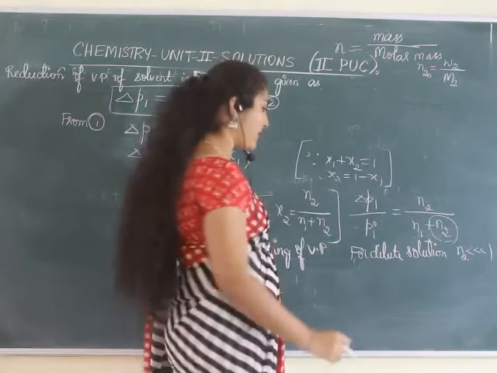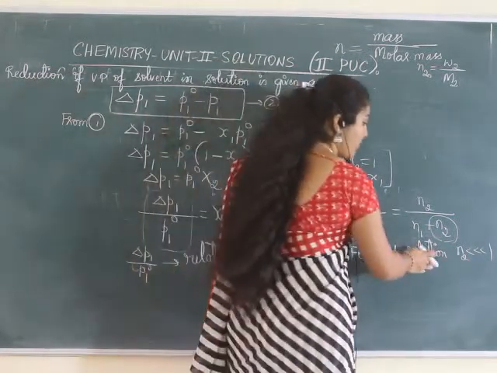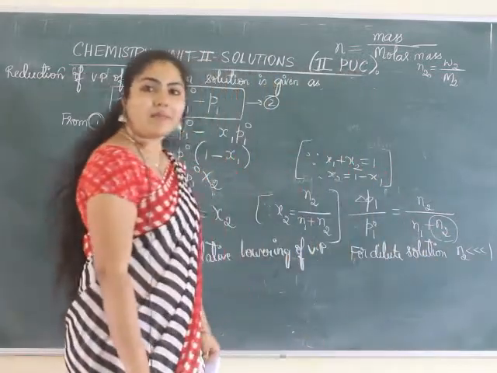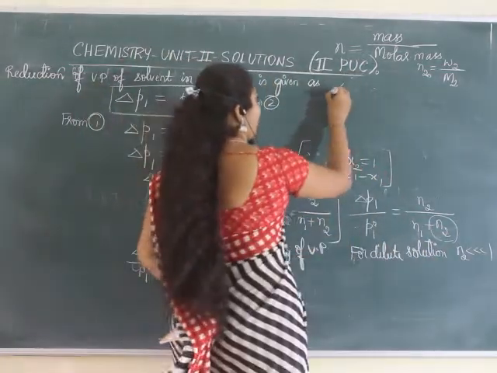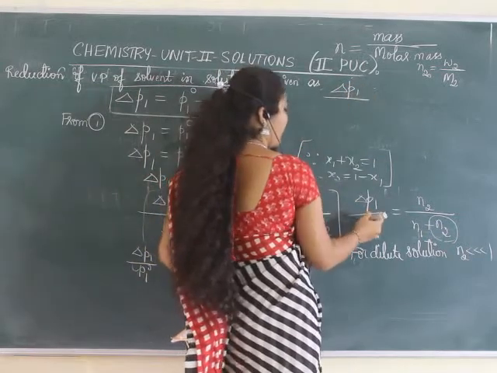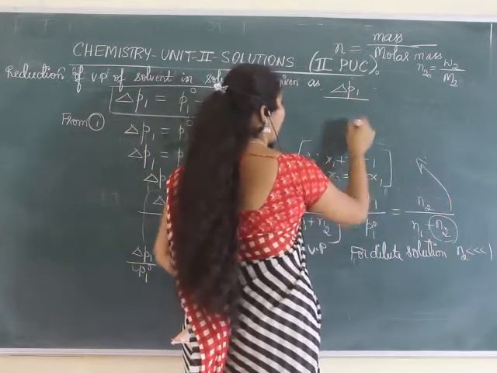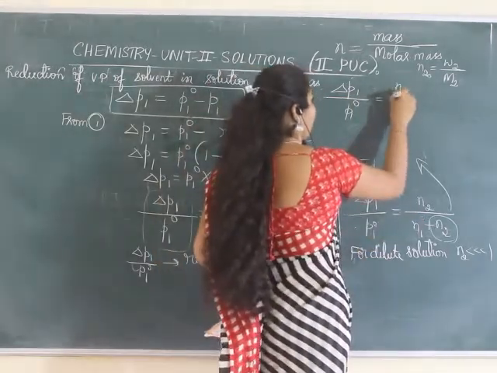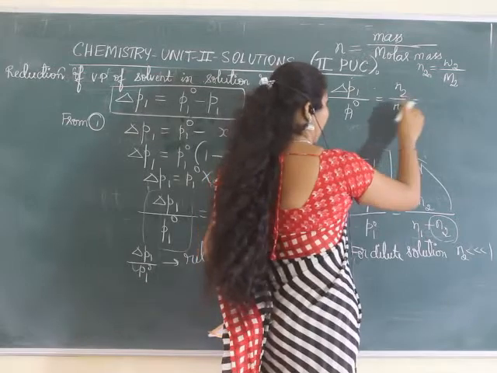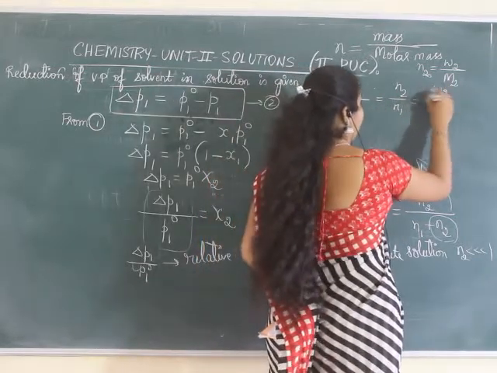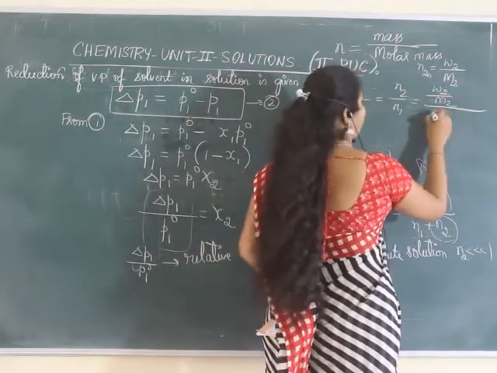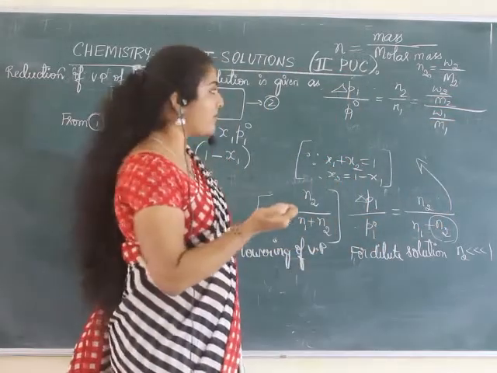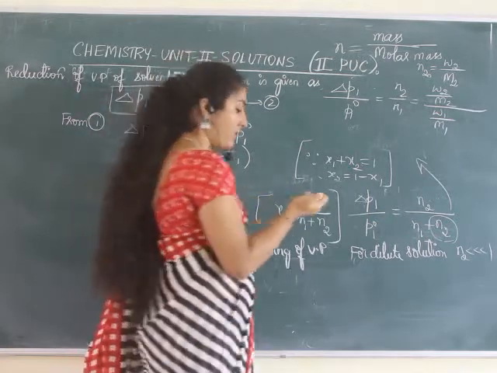That you have to mention as a statement. Therefore, delta P1 by P1 naught is equal to N2 by N1. So you can write W2 by M2 whole divided by W1 by M1, given mass by molar mass for N1.